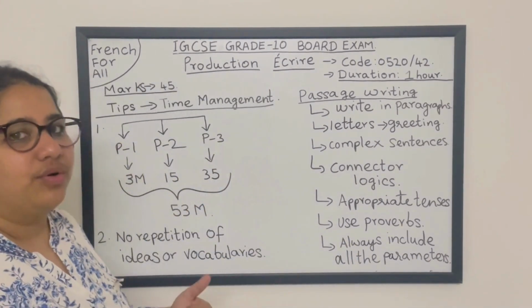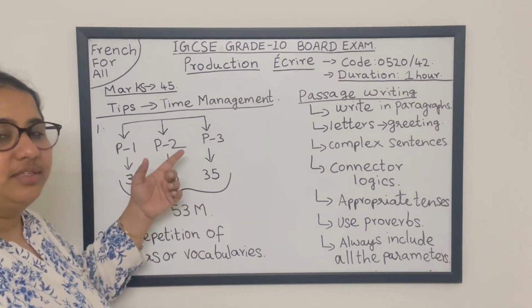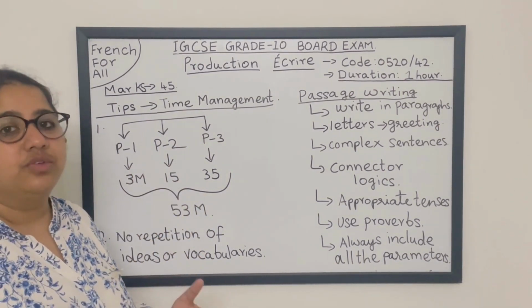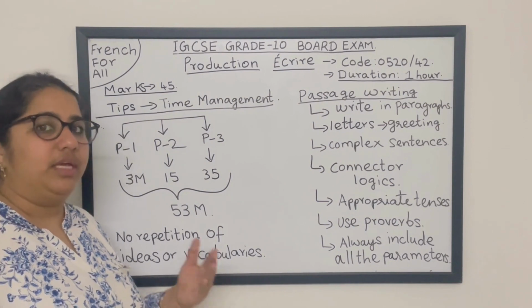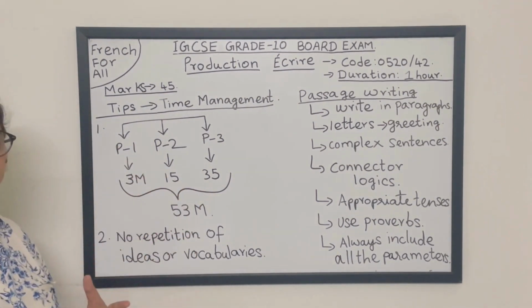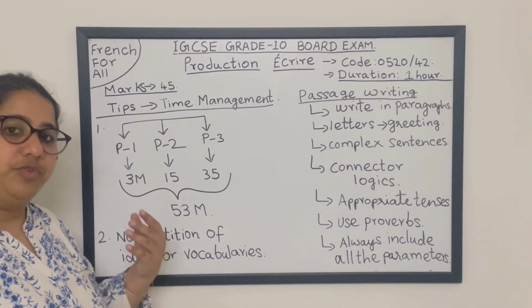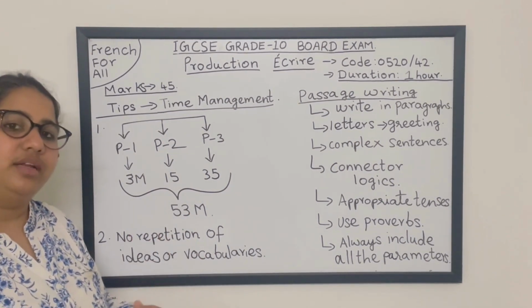Let's see. Okay, the first important tip for getting the highest bandwidth is time management. So how much time can you take for each part? There are 3 parts, isn't it? In part 1 you can take 3 minutes. That is, you are going to write only 5 words. If you take less than that, it's very good.